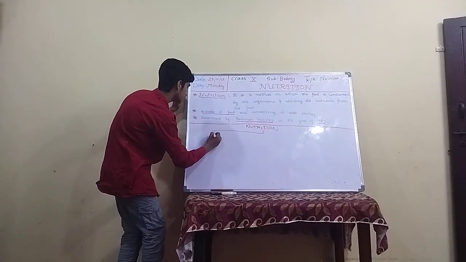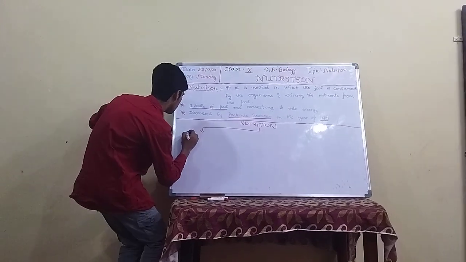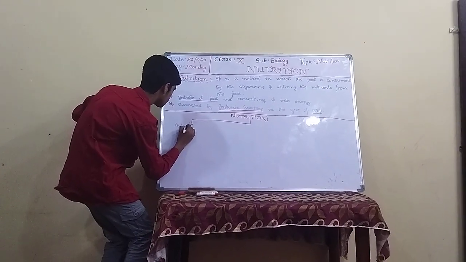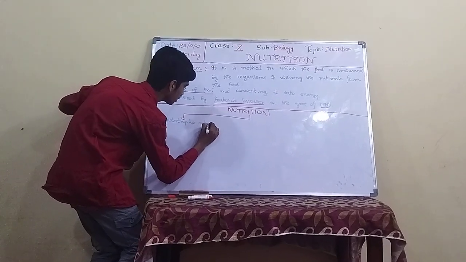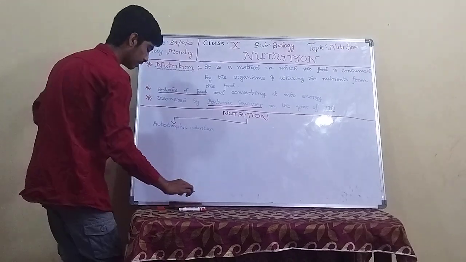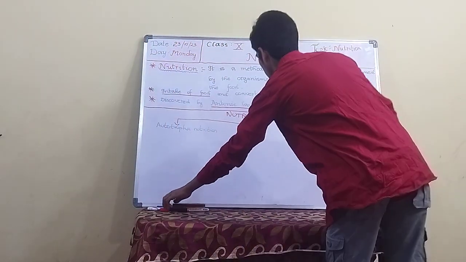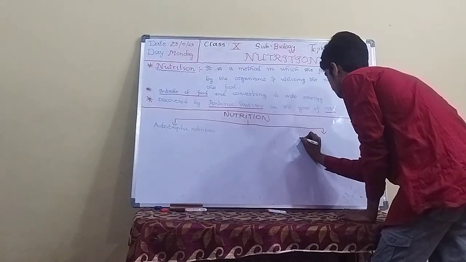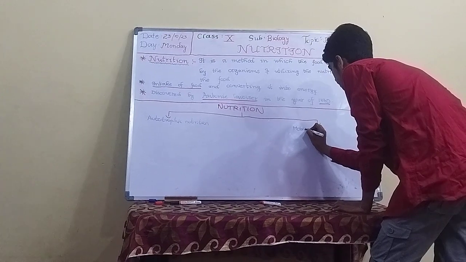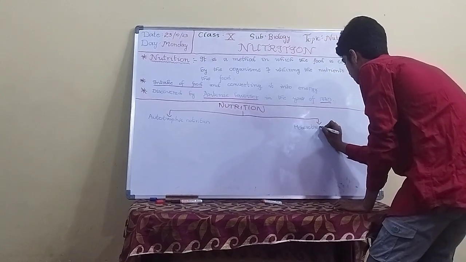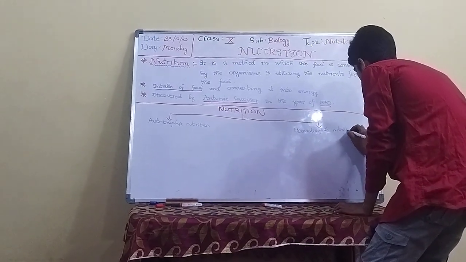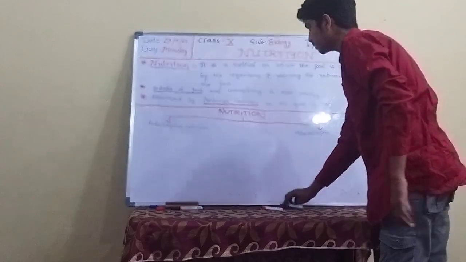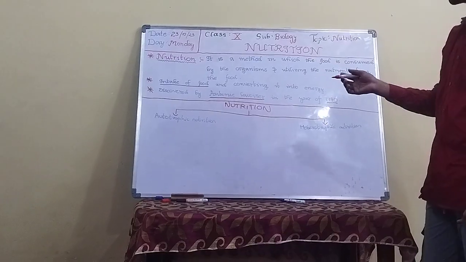The first one is autotrophic nutrition, and the second one is heterotrophic nutrition. So these are the two parts of nutrition: autotrophic and heterotrophic.